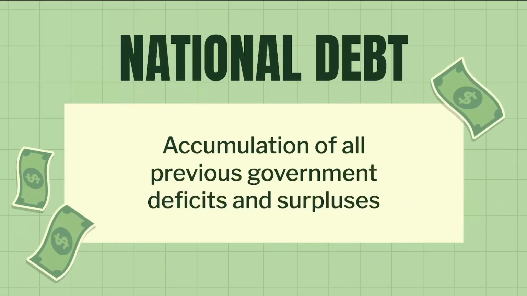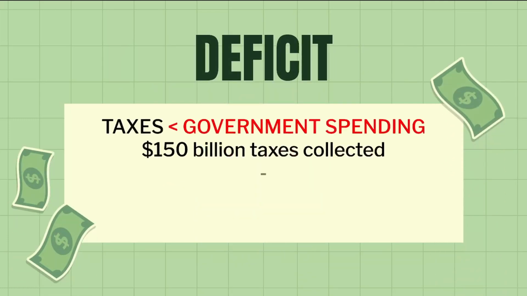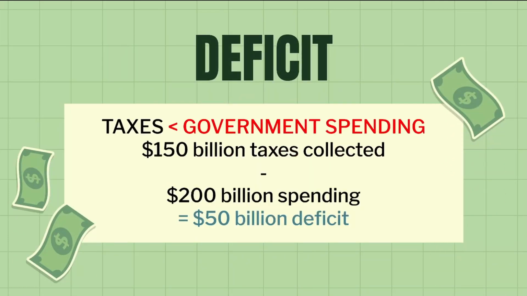Let's get started with the basics of government debt. The government debt is the accumulation of all previous government deficits and surpluses. A deficit is when the government collects less taxes than they spend. For example, let's say the government collects $150 billion in taxes, but they spend $200 billion. Our government will have a $50 billion deficit.